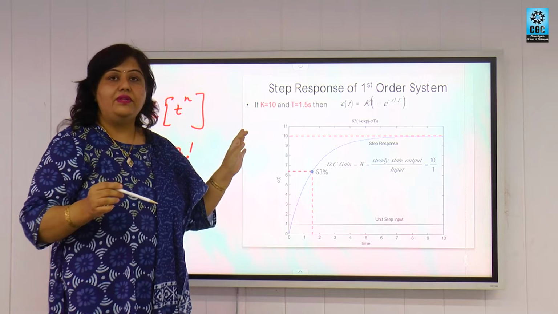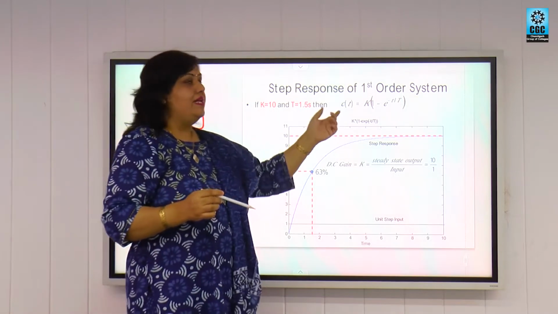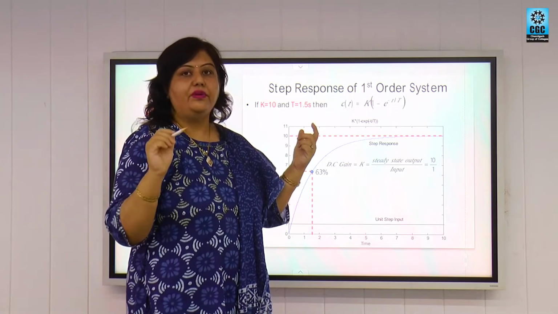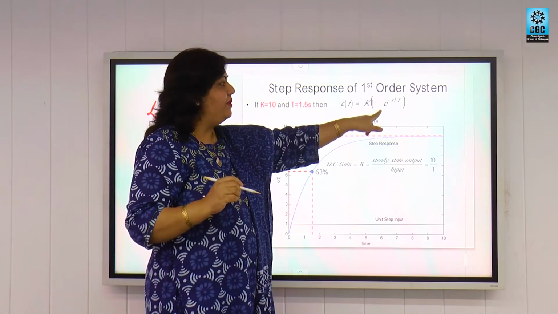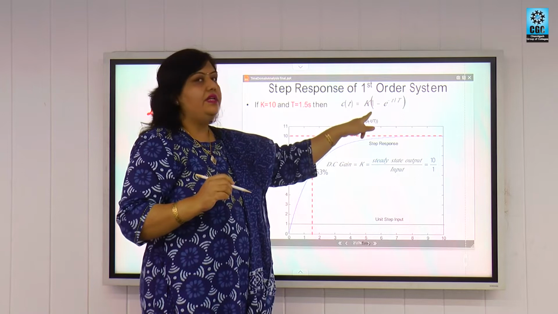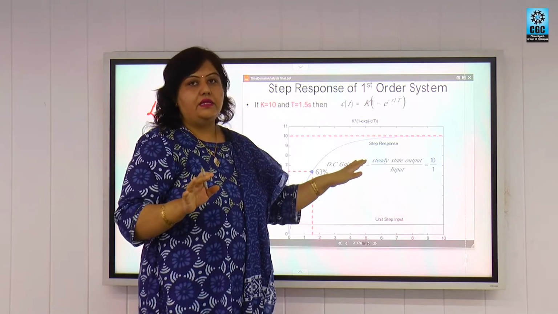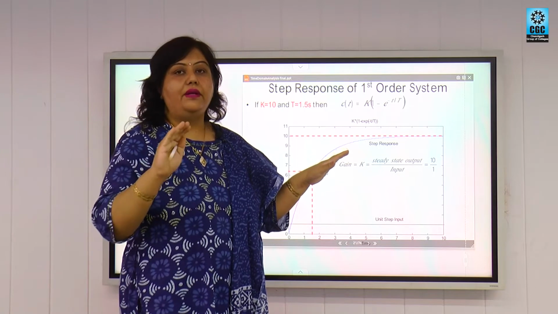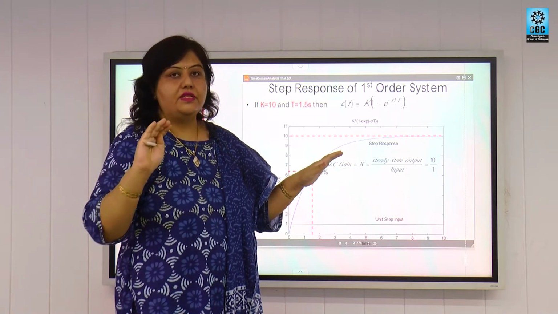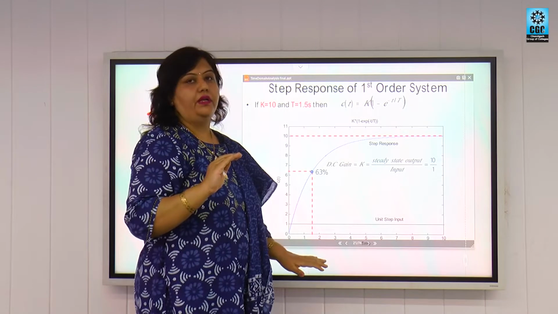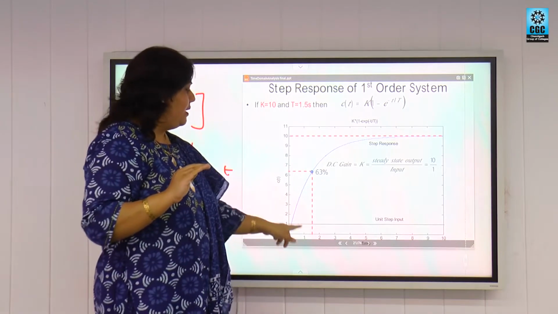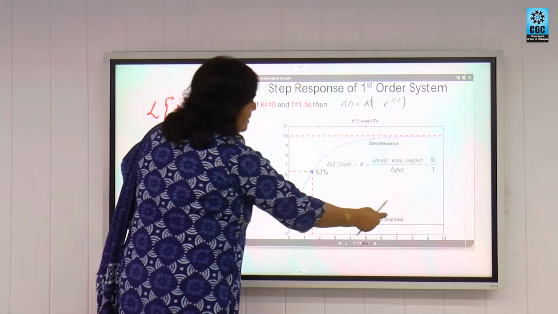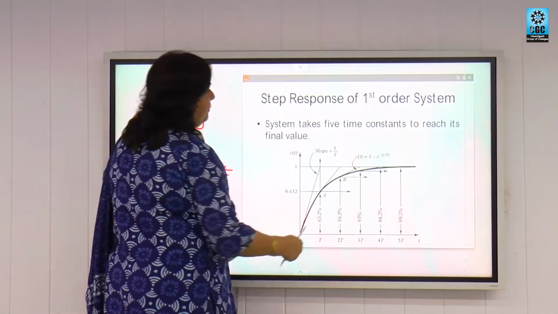Why is the steady state value k here? Because we can find the steady state value by putting time t tending to infinity. If we put t tending to infinity here, we get the value of C(t) equal to k. So that is the steady state value, the ultimate value at which the output settles as time t tends to infinity. So k is the steady state value and 1.5 seconds is the time constant of this system. It can be explained with the help of this graph.